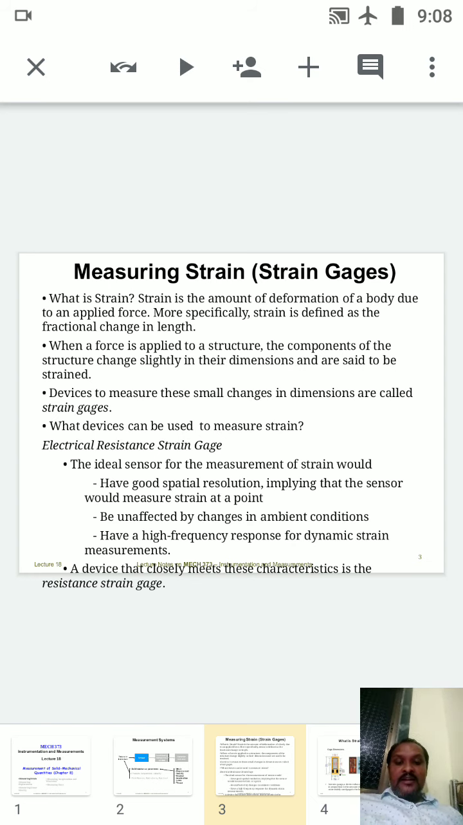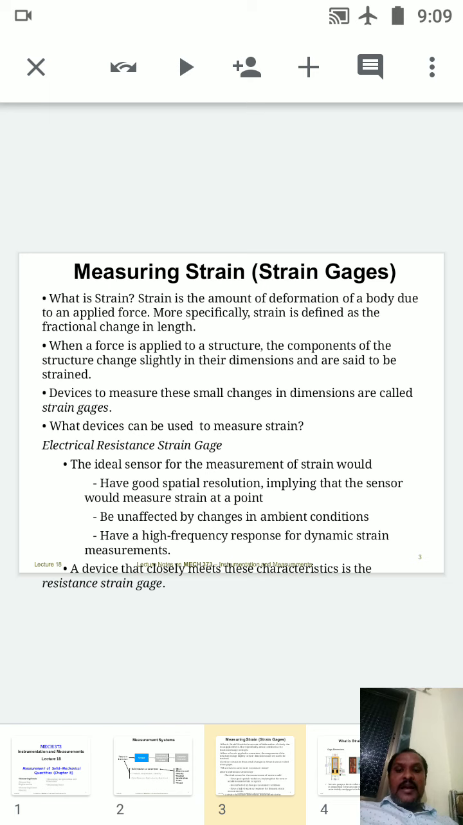So strain and strain gauges. When you apply a load or a force on a body, due to that application there will be slight changes in the dimensions of that body. The device to measure that is called a strain gauge. This is a simple thing, strain and strain gauges. So what devices can be used for measuring the strains, that is, slight changes in the dimensions? How can we check that? For checking the change in dimensions we use gauges, and those gauges are called strain gauges. So here we have the electrical resistance strain gauges.